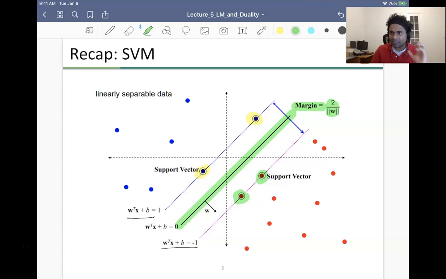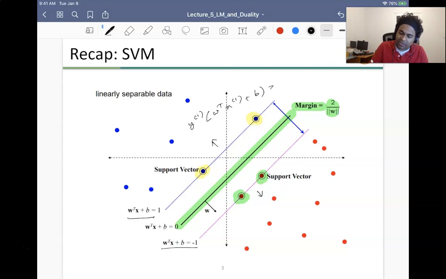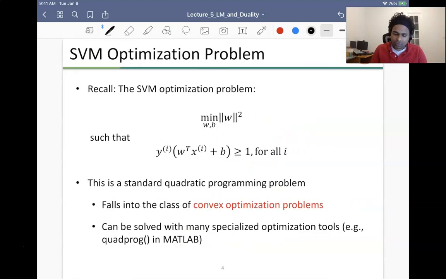Subject to the constraint, right? So the constraint is that my data should all lie on this side or on this side. This constraint, we saw that we can write concisely as y_i of W transpose x_i plus b is greater than or equal to 1, right? So this is basically the problem. By the way, I can write max of 1 over the norm of W as equivalent to minimum of the norm of W, right? And this in turn is equivalent to minimum of the norm of W squared.